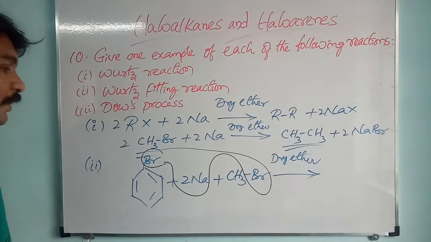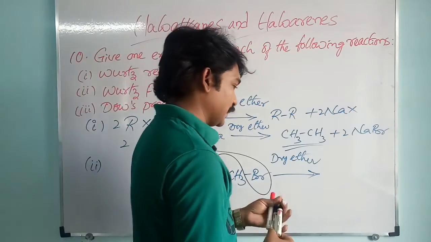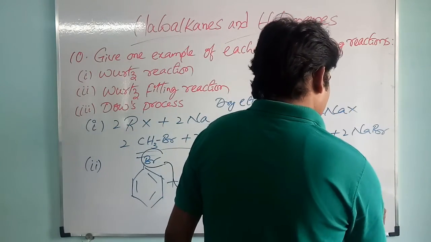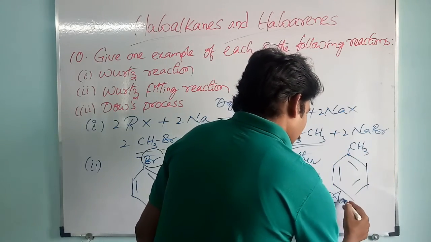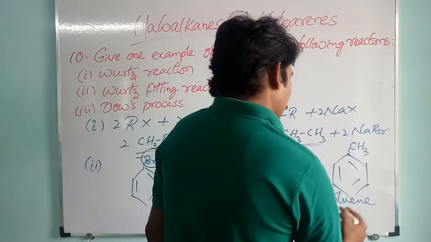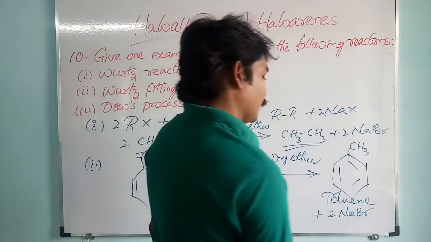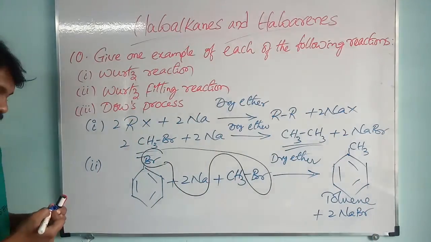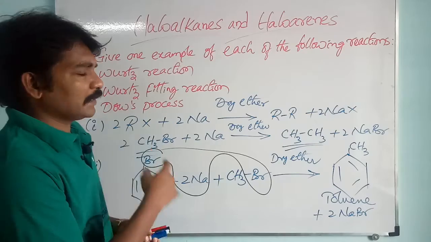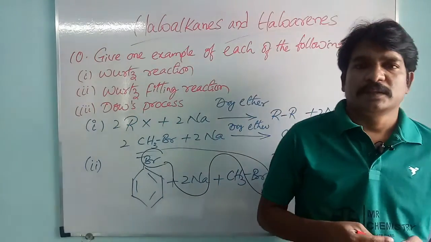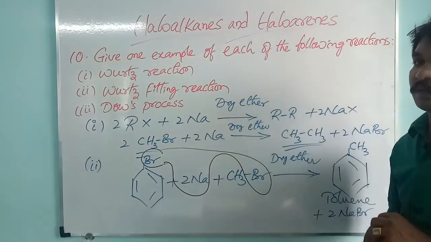It becomes 2 molecules of sodium bromide, and this CH3 methyl group will join here, and as a result we will get toluene. In addition to toluene, we will get 2 molecules of sodium bromide. This is the Wurtz-Fittig reaction. In our previous question we also discussed the formation of diphenyl, that is a Fittig reaction. Note it down.